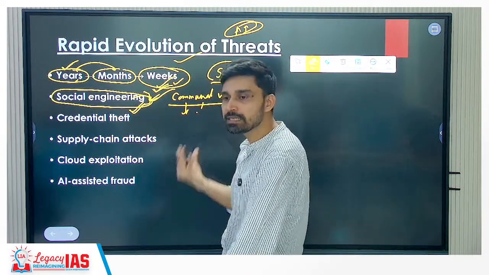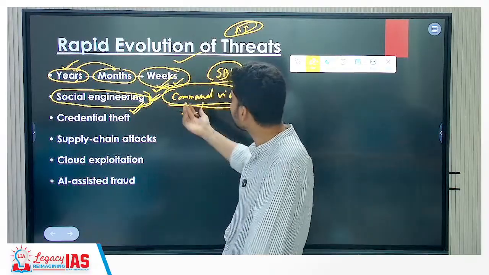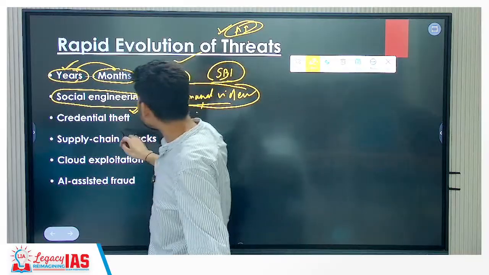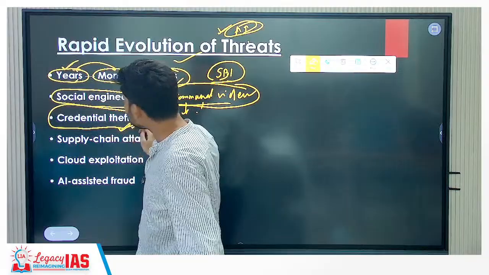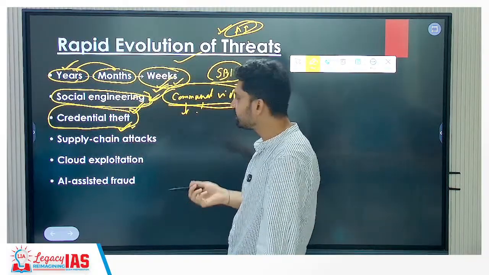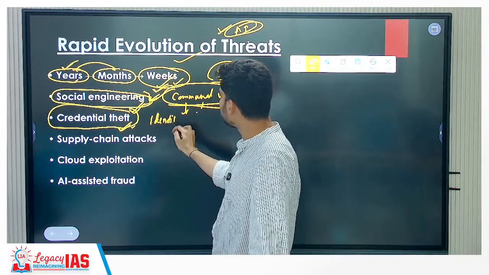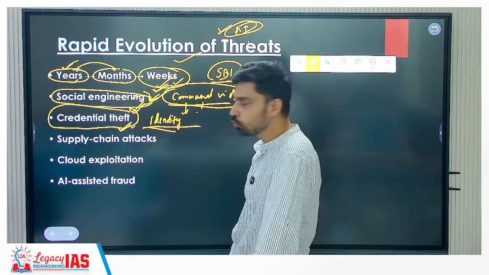You are engineering such attacks by creating deep fake videos, by rumor mongering, by using artificial intelligence and all. Another type of crime that has recently seen a significant increase is the theft of credential data. Basically, you can call it identity theft also. So the credentials or identity of people are being stolen and then used for various purposes.